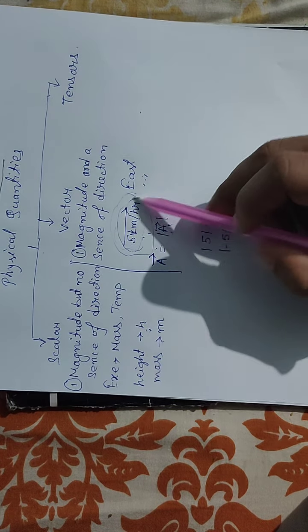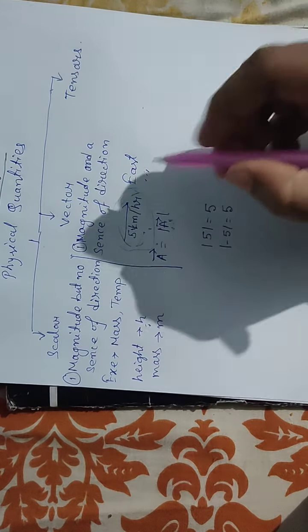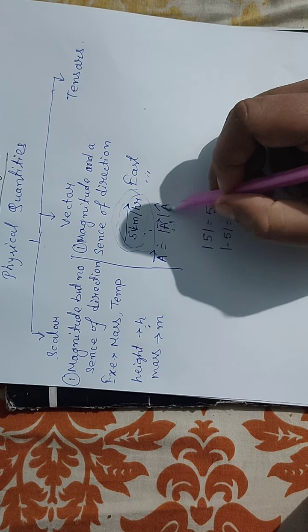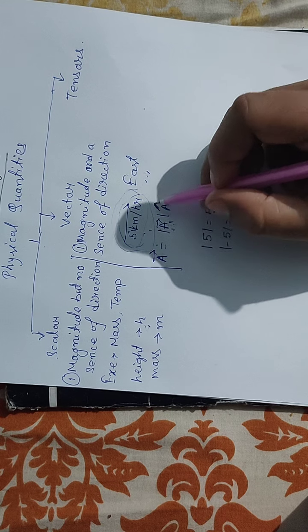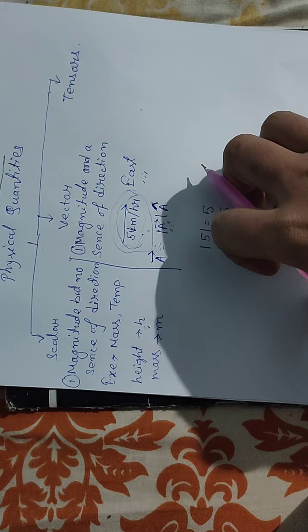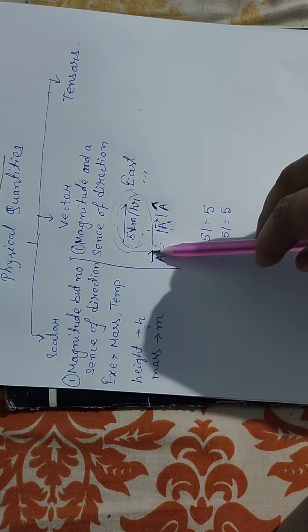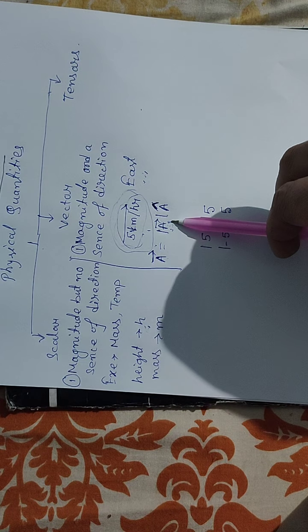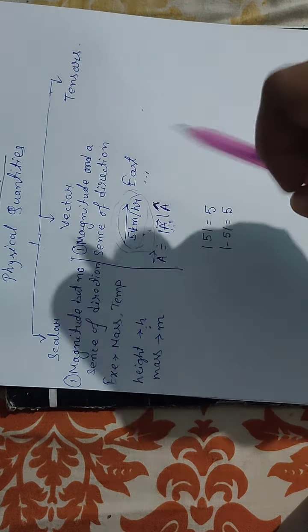So this 5 kilometer per hour, or this magnitude part, is denoted by mod of a, and the direction part is denoted by that alphabet with a hat or cap. This one is called hat or cap. So a vector has two parts. A vector is generally denoted by any alphabet with an arrow, the magnitude part is denoted by mod of that letter, and the direction part is denoted by a hat or a cap.